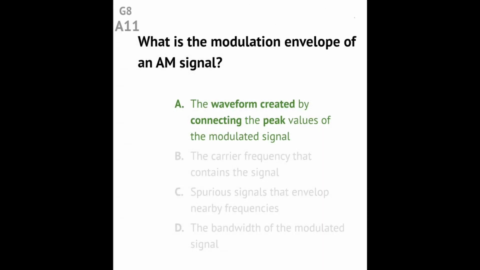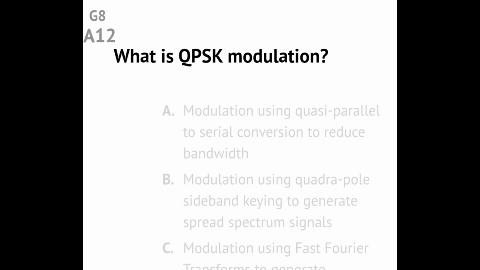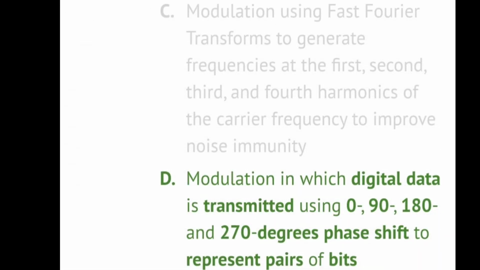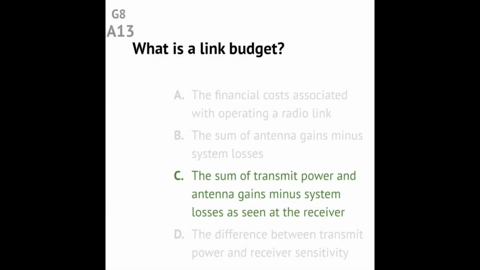Question G8A11 What is the modulation envelope of an AM signal? Answer: the waveform created by connecting the peak values of the modulated signal. Question G8A12 What is QPSK modulation? Answer: modulation in which digital data is transmitted using a 0, 90, 180, and 270 degrees phase shift to represent pairs of bits.